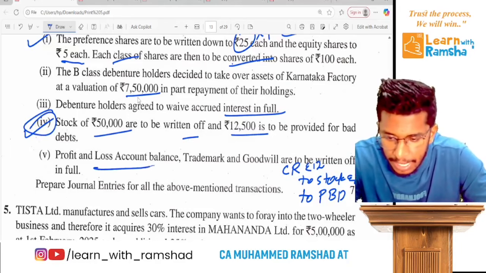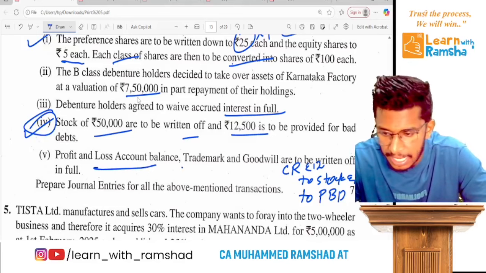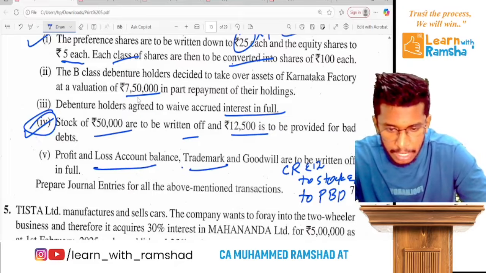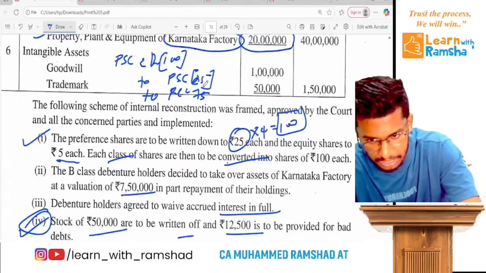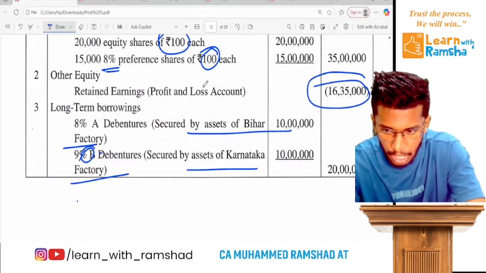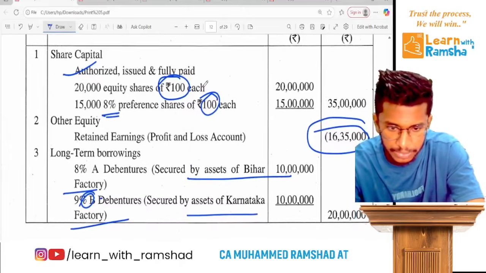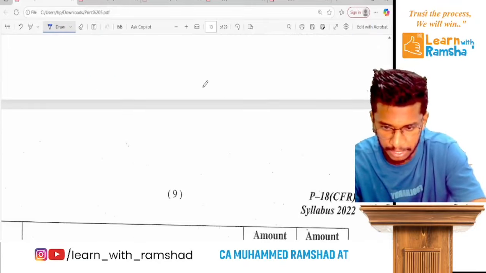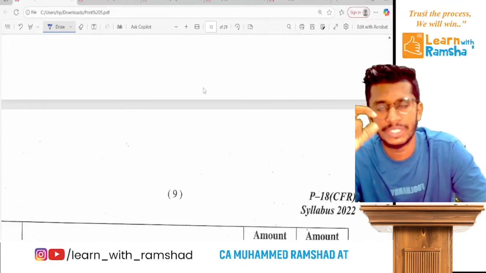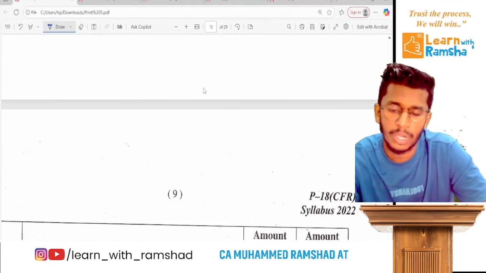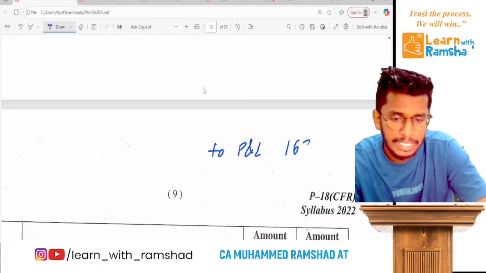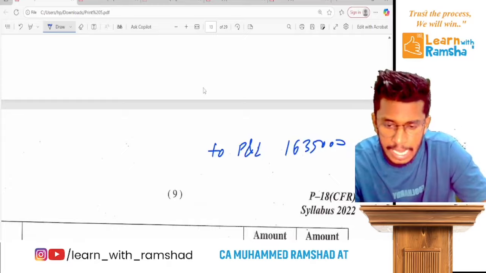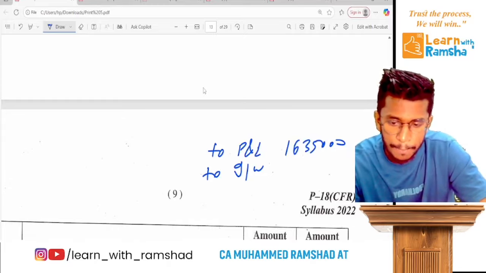Now the P&L account balance, there is a negative balance. Trademark and goodwill are to be written off in full. So here how much is the P&L account balance? It is 60,35,000. When you write off a debit balance, we will credit. So P&L 60,35,000. Then goodwill and patent.